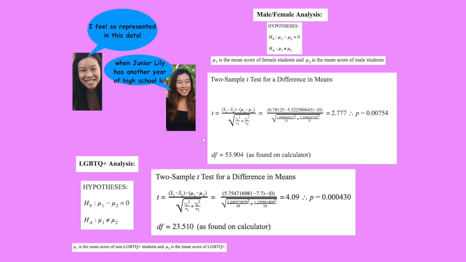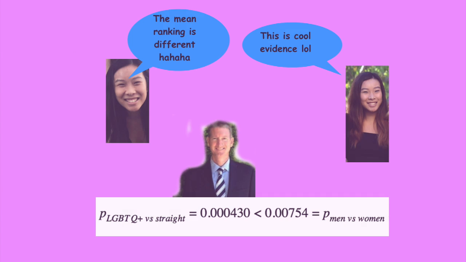For our second LGBTQ analysis, after calculating our data with a 5% significance level, we were able to reject the null hypothesis. There's convincing evidence that the mean ranking for political affiliation is different among LGBTQ+ and non-LGBTQ+ students at CCA, due to our p-value being less than 5%. The disparity in political views for upperclassmen at CCA is bigger between members of the LGBTQ+ community and straight people than between men and women.